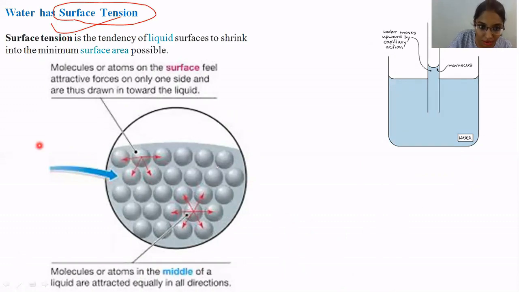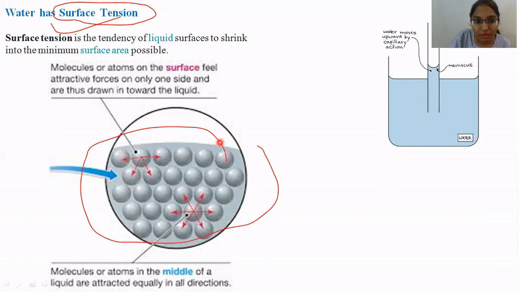As you can see in this figure, there is water that is filled. The water molecules that are below will have forces from all the directions. But if you can see here, the water at the top does not have force from the upper layer, so there is no air-liquid interface acting over here.